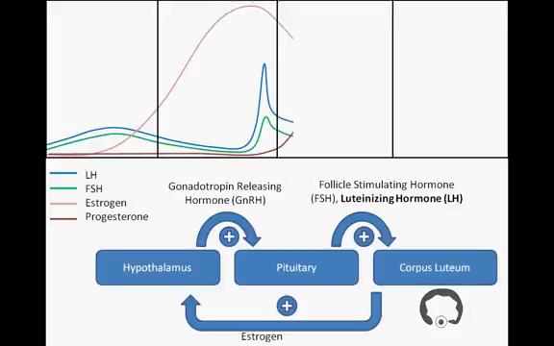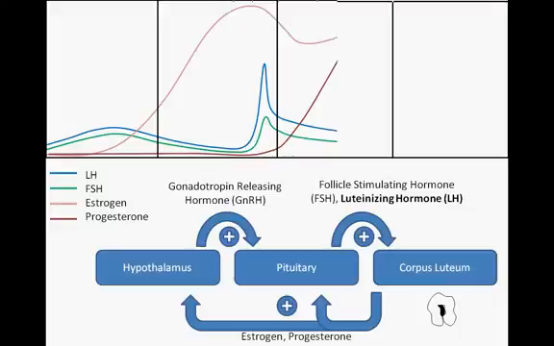Following ovulation, the remaining ovarian follicular tissue where the egg developed becomes known as the corpus luteum, a structure developed and maintained by LH. The corpus luteum in turn produces large amounts of estrogen and progesterone. In the uterus, these hormones facilitate the secretory phase of uterine lining development, characterized by further thickening of the uterine lining and secretion of a glycogen-rich fluid which can provide nourishment for an early embryo.